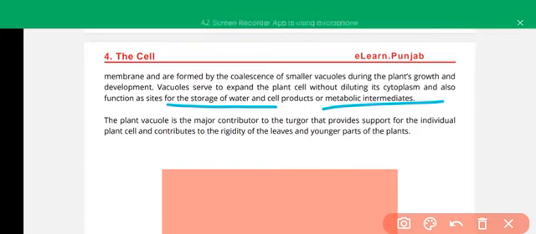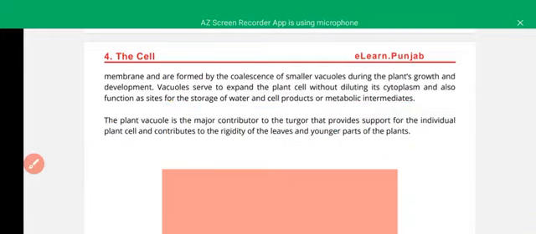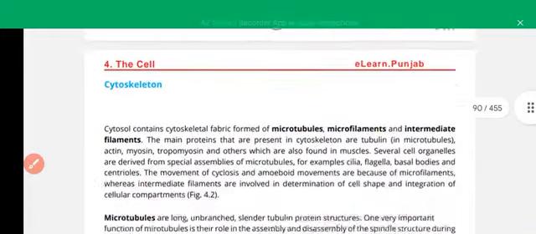Plant vacuoles contribute to turgor pressure in individual plant cells, which contributes to the rigidity of cells, and a younger part of the plant would die and wilt if there were no turgor pressure.